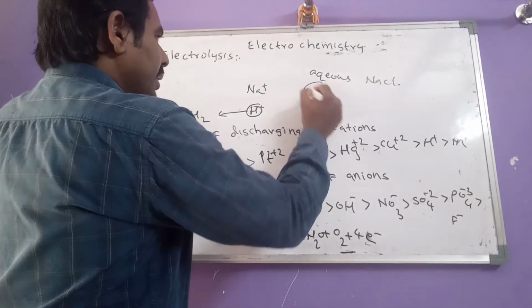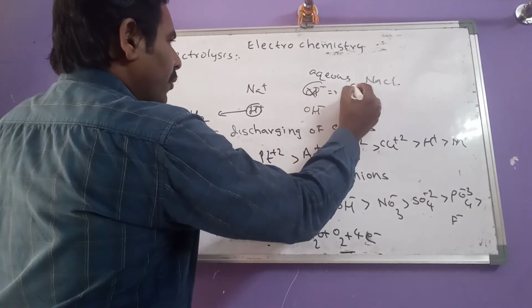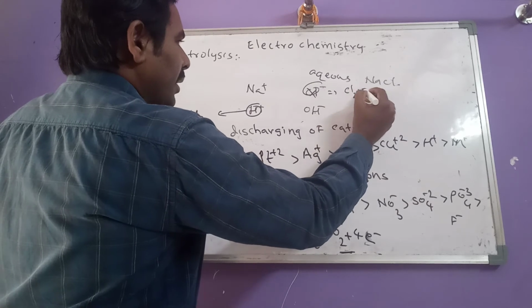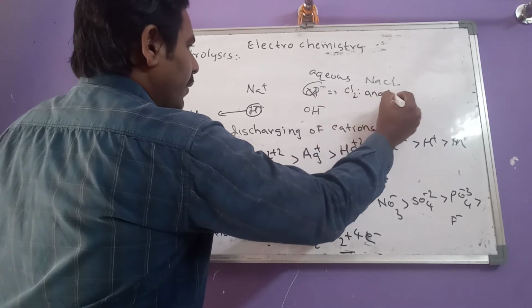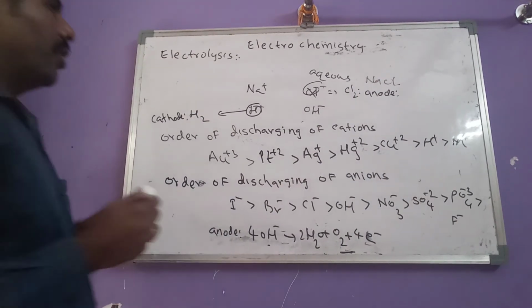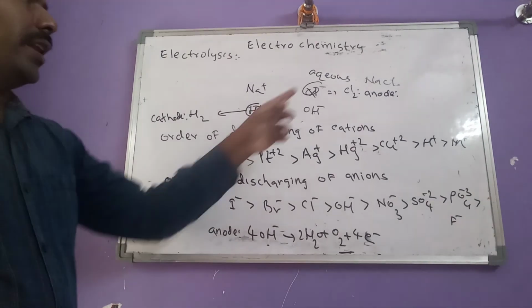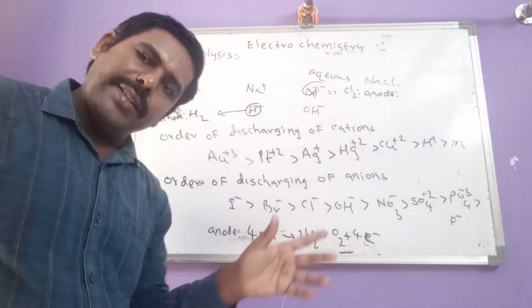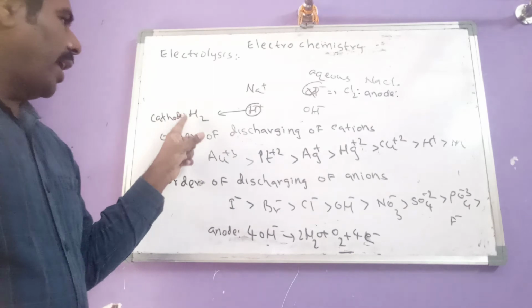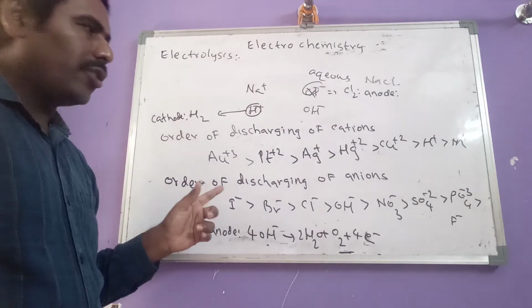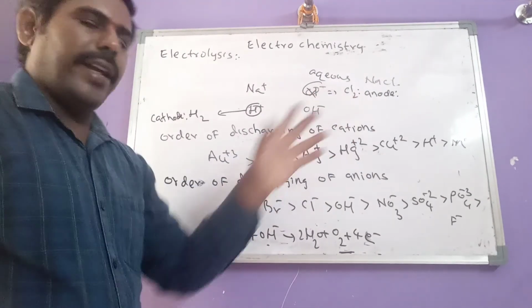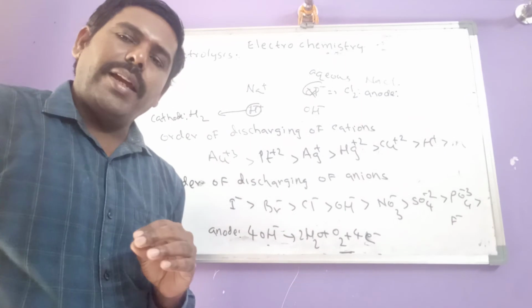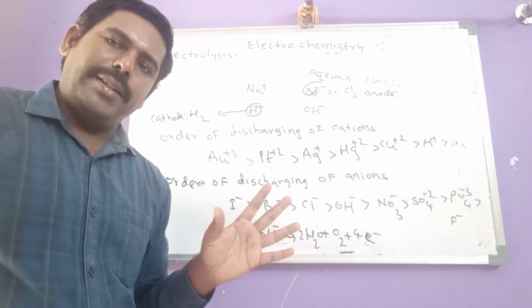So the products of electrolysis of aqueous NaCl are hydrogen gas at the cathode and chlorine gas at the anode. This topic is not completed here.